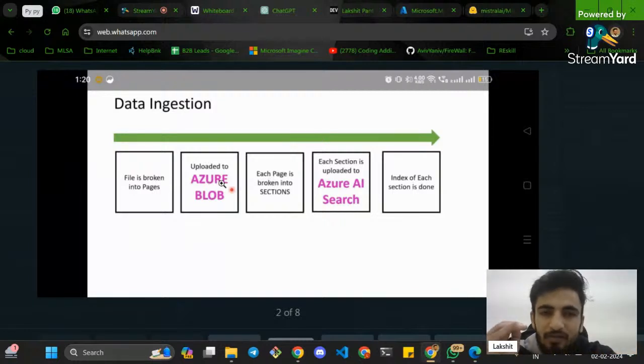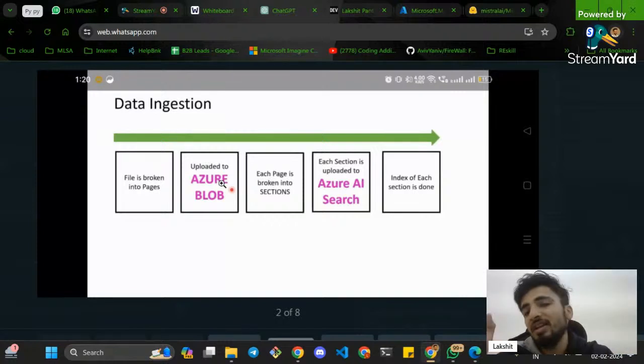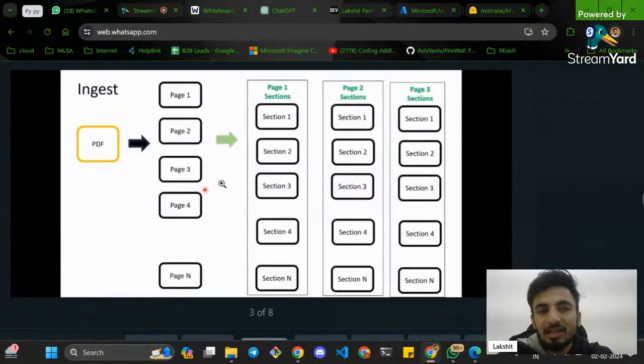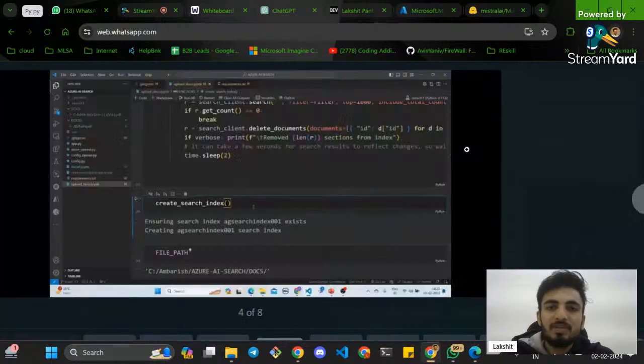Then every page will be divided into different sections. Now these sections will be inputted to Azure AI Search, and it will search for every index. Here is the example. This is the PDF you have uploaded. It will divide the PDF into pages, then these pages will individually be divided into sections. Then these sections will go to Azure AI Search, which will do the inference, take some output and give it to you.